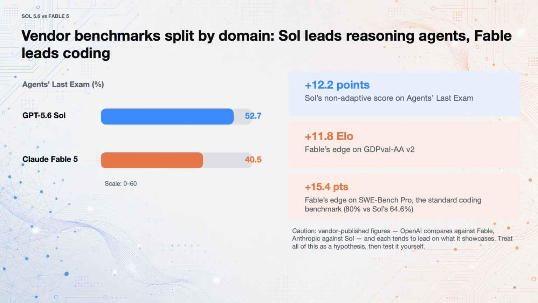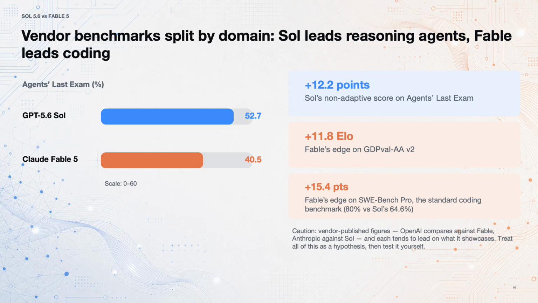On OpenAI's launch page, Sol scores 52.7% on Agent's Last Exam, compared with 40.5% for Fable. That evaluation is designed around long-running professional workflows. Fable leads elsewhere on that same page.